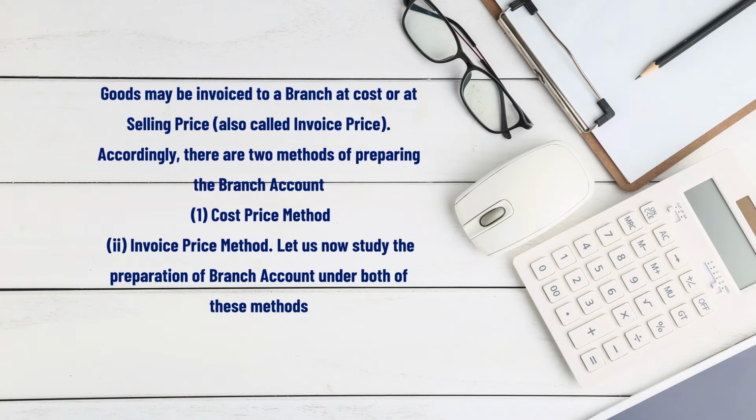When the goods are invoiced at cost price, what will be the method of preparing the branch account, and if goods are invoiced at selling price, what will be the method of preparing the branch account? Here the first one is the cost price method and the second one is the invoice price method. Let us now study the preparation of the branch account under both these methods.